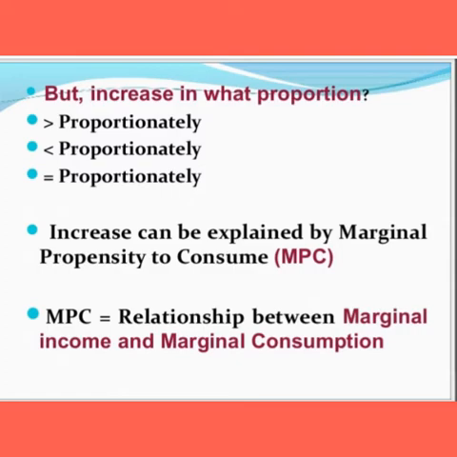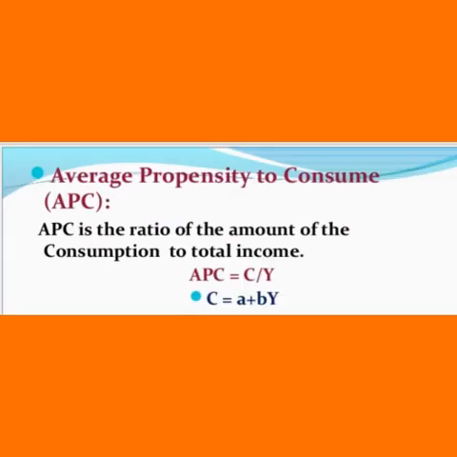The next one is average propensity to consume. It is similar to marginal propensity to consume, but it does not indicate the changes in consumption. It is the ratio of the amount of consumption to total income.